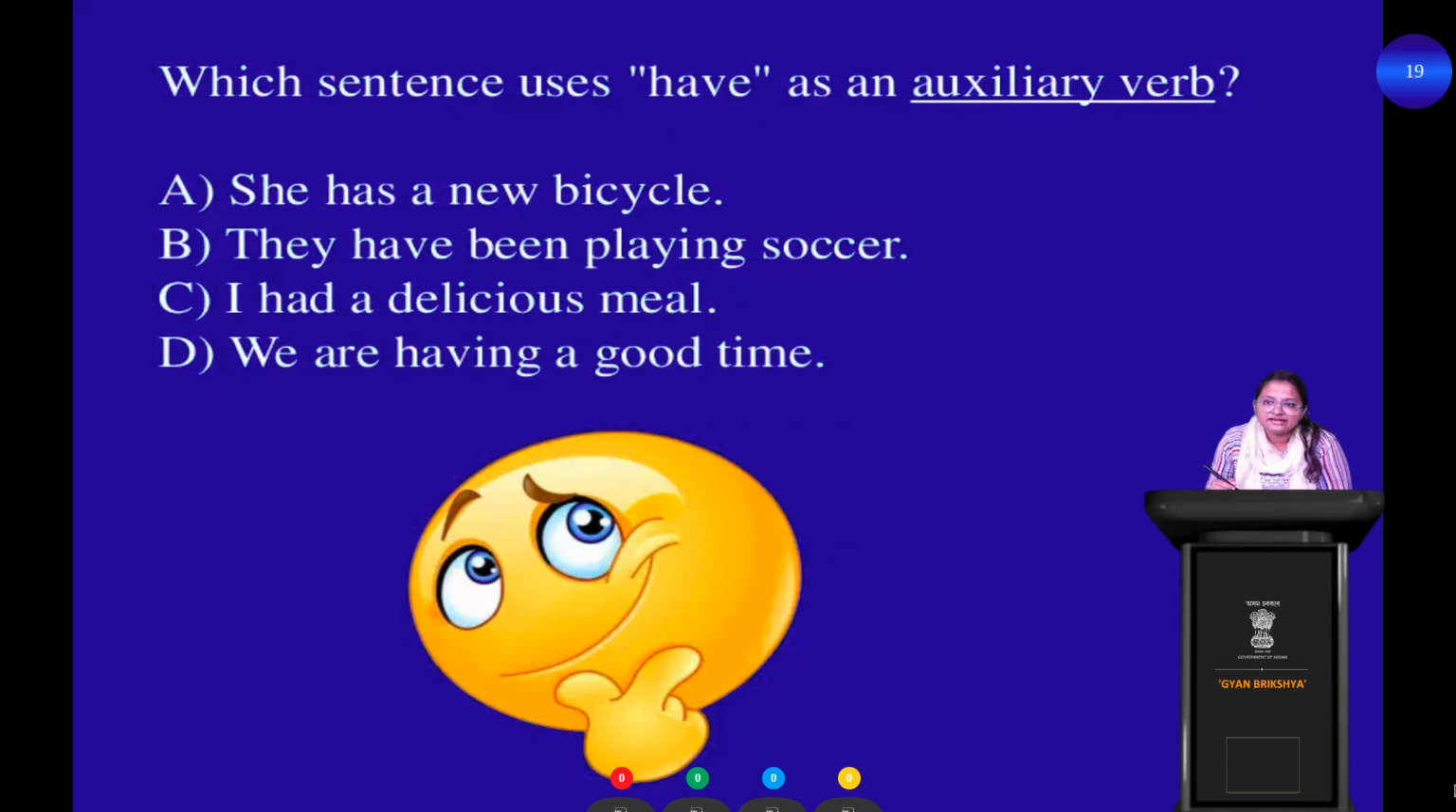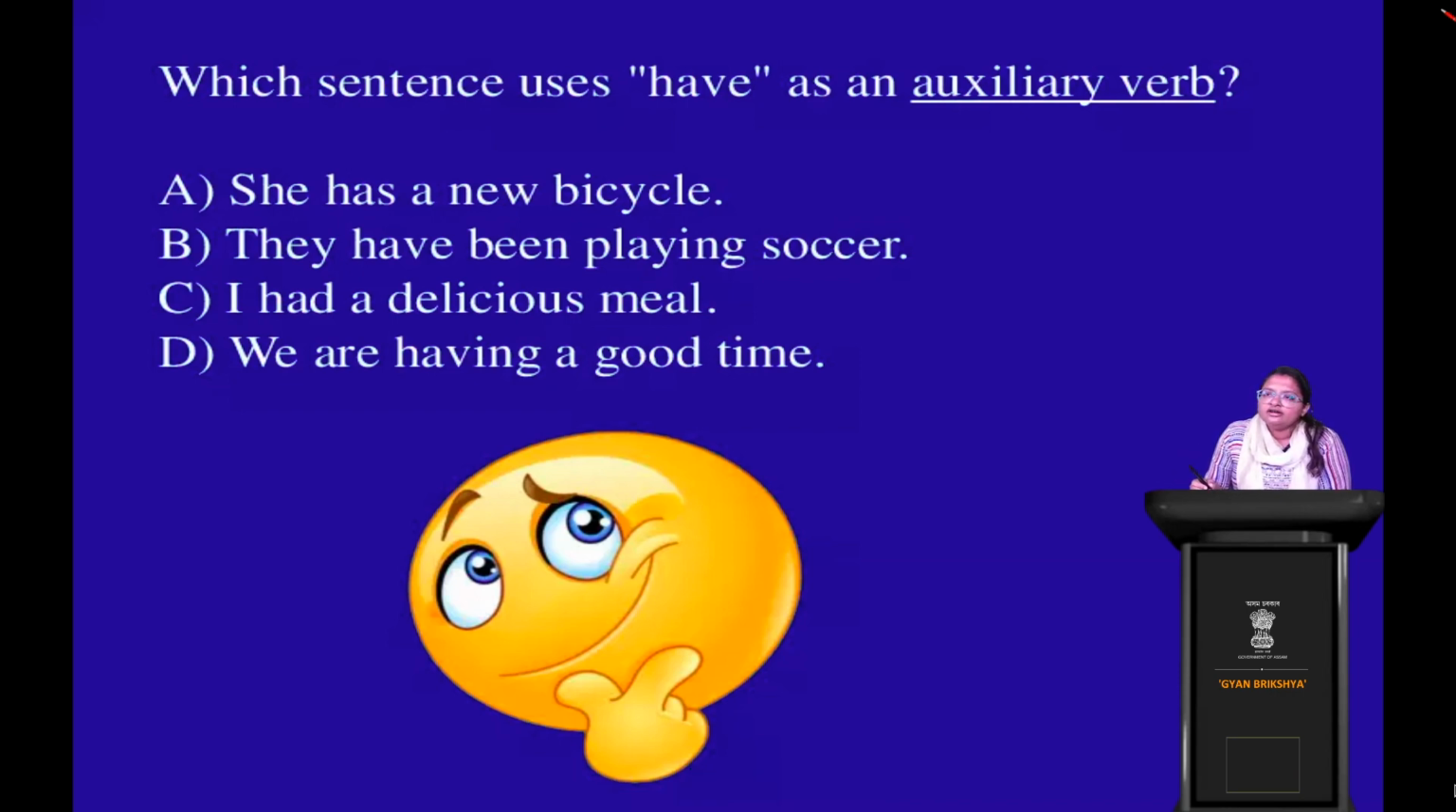She has a new bicycle. They have been playing soccer. Okay, very good. I had a delicious meal. Or we are having a good time. All right, go ahead. Very good. Which uses have as an auxiliary or helping verb, right? All right, very good. So the correct response is option B. They have been playing soccer. Option B, right, where have is used as an auxiliary verb.